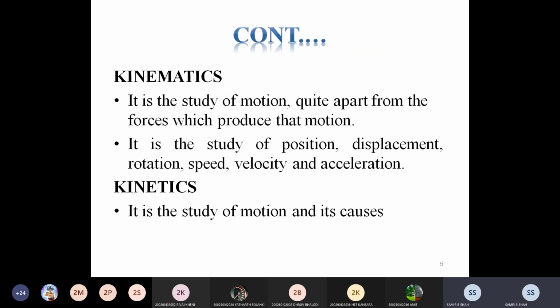Now kinematics and kinetics. Kinematics, as I discussed earlier, is a study of motion apart from the force which produces that motion. And that we discuss after the end of this chapter, like position, displacement, rotation, speed, velocity, and acceleration. That we discuss in kinematics. While when we talk about kinetics, it is a study of motion and its causes.